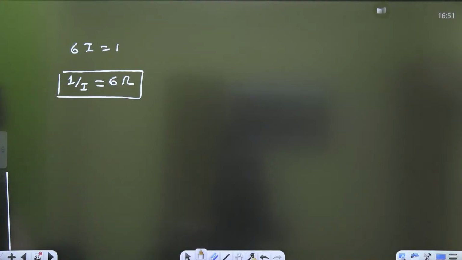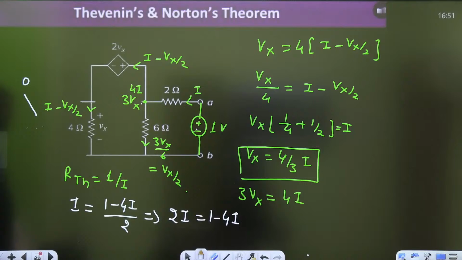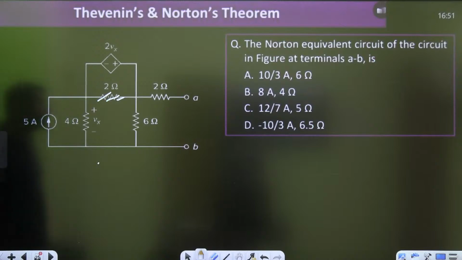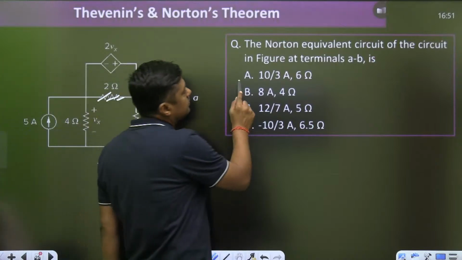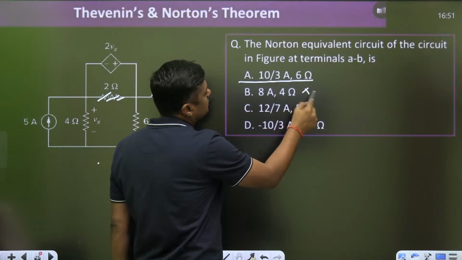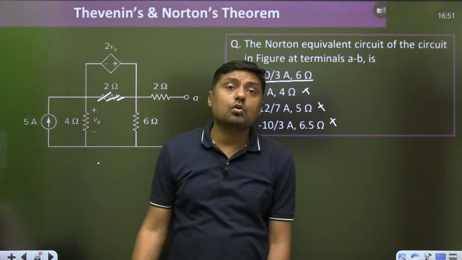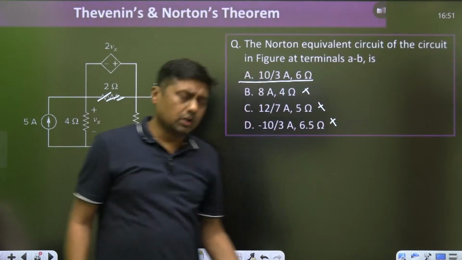According to your calculation, what is the answer? According to my calculation, I am getting the 6 ohm. So only in one option we are having the 6 ohm, in the first option. If this calculation is correct, then what is the answer? 6 ohm. So what is the method here?